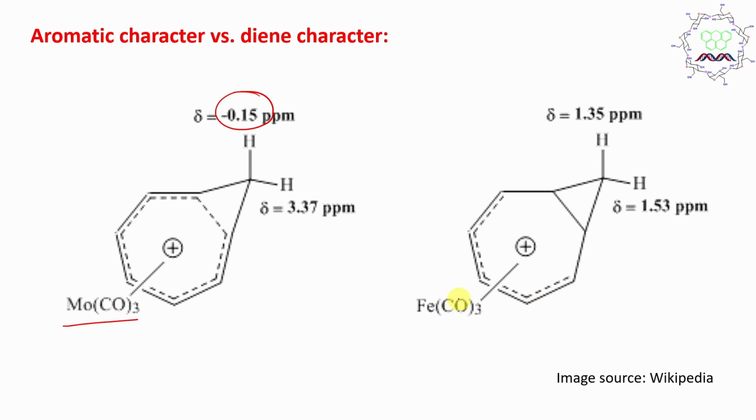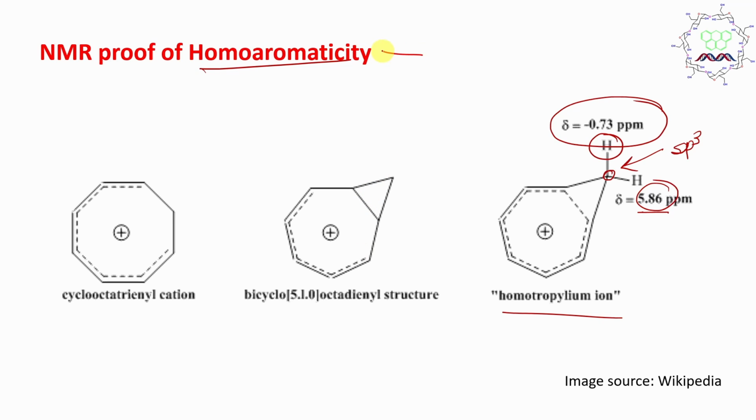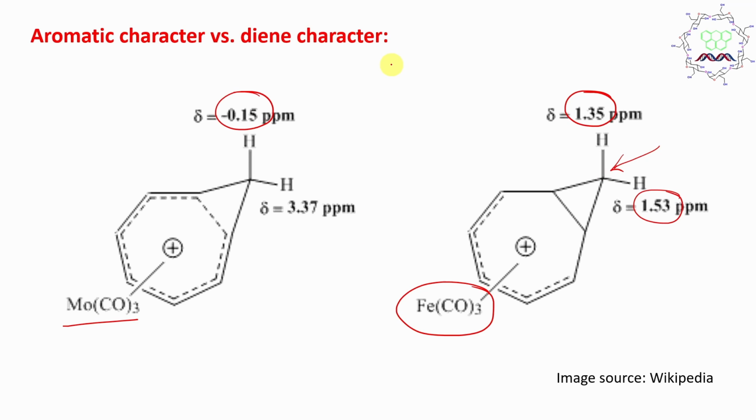But iron tricarbonyl prefers to coordinate with a diene. So when it coordinates, the diene character is maintained. See, the delocalization sign is given here, but here it is not given. So actually it is a diene, a positive charged diene. That time, look at the peak positions, 1.35 and 1.53, meaning this behavior looks like a typical sp3 carbon chemical shift value. So this clearly proves that this molecule has homoaromatic character, actually aromatic character, and this aromatic character is named homoaromaticity, proved by NMR spectroscopy.